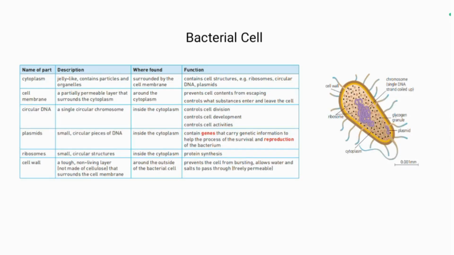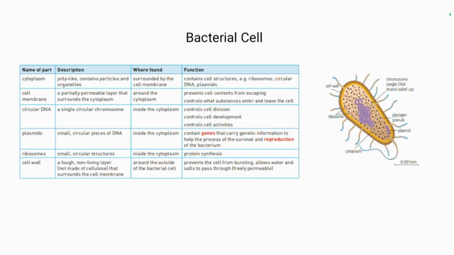However, there is also another type of cell in our syllabus known as bacterial cell. It also contains just like the animal and plant, a mixture of both cells, but some functions are different. Cytoplasm is jelly-like, contains particles and organelles. It is the same as previous in both cells. It is found throughout the cell. Function: to contain cell structures, for example, a ribosome, circular DNA, and plasmids.